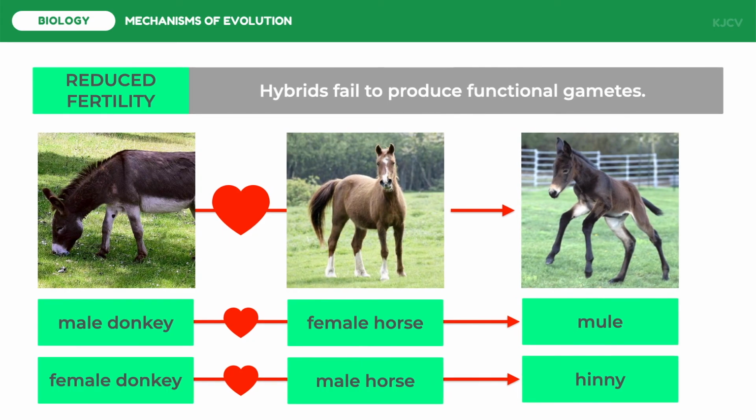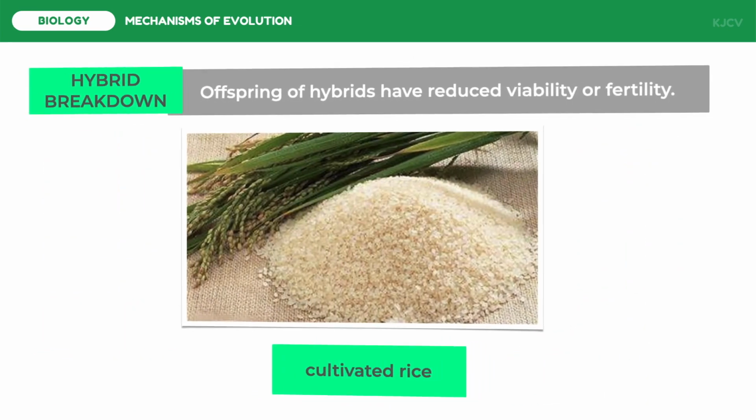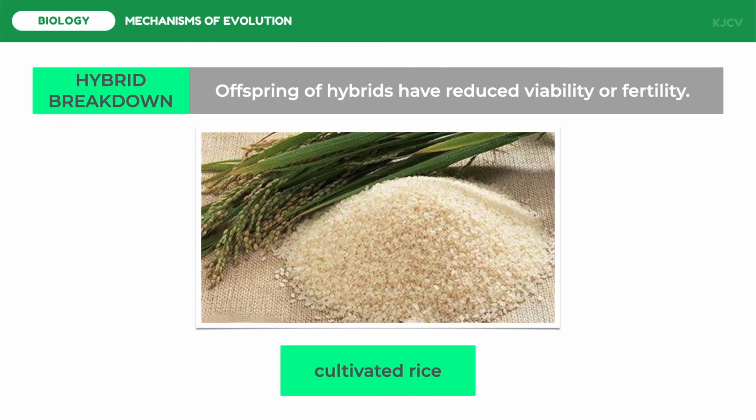If the hybrids are vigorous, they may be sterile. If the chromosomes of the two parent species vary in number or structure, the hybrid meiosis can fail to produce normal gametes. Since infertile hybrids cannot produce offspring when they mate with any parent species, genes cannot freely flow between the species. And lastly, some first-generation hybrids are viable and fertile, but when they pair with one another or with any parent species, the offspring of the next generation are frail or sterile.